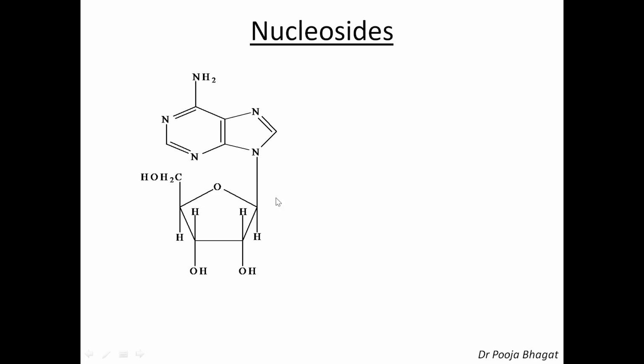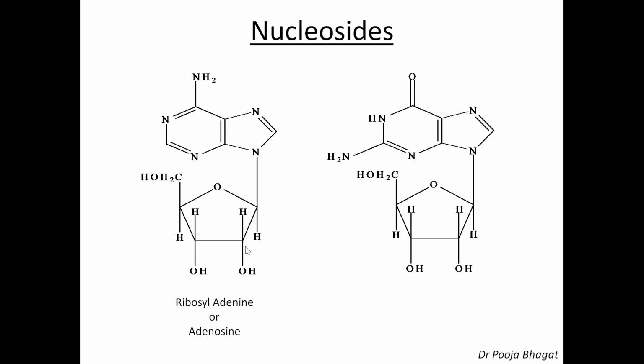So it is a beta linkage, and the linkage is through C1 of the ribose and the ninth nitrogen of the purine. Okay, so how to name it? It is ribosyl adenine, or you can say adenosine. So this is adenosine. And then guanine.